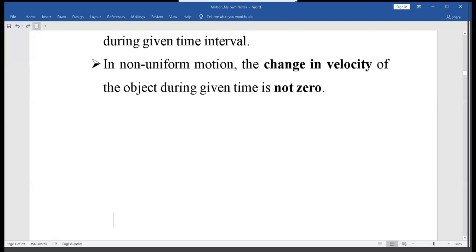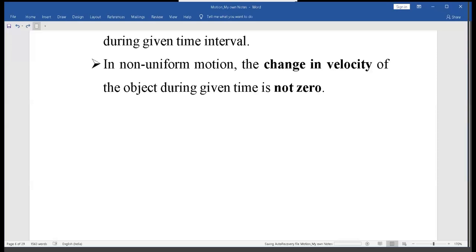Now, if it's not zero, we can find the rate of change in velocity. Just like in the rate of change in motion, we introduced the concept of speed, here also, to find out this rate of change in velocity, we will introduce the concept of acceleration.